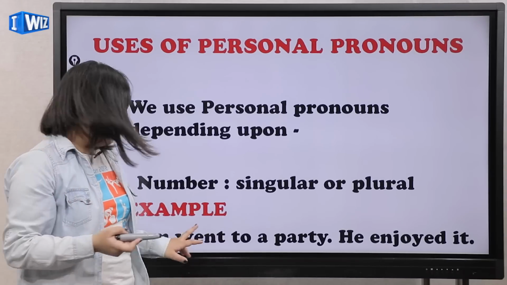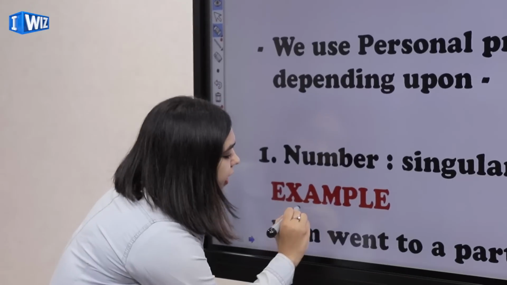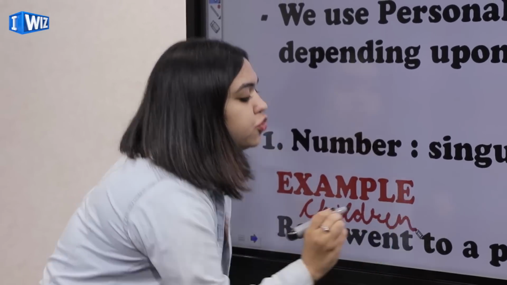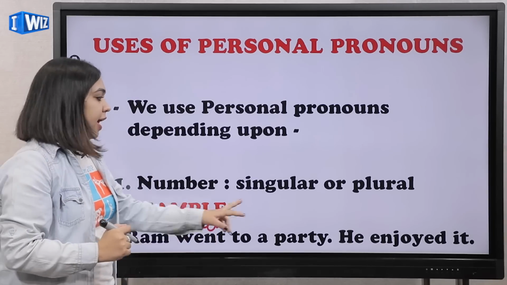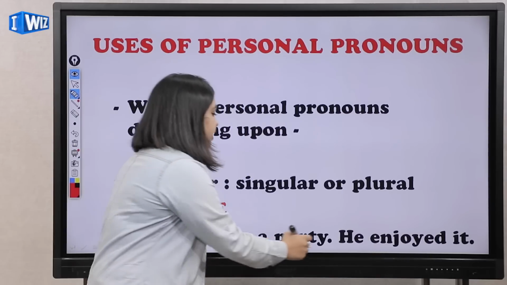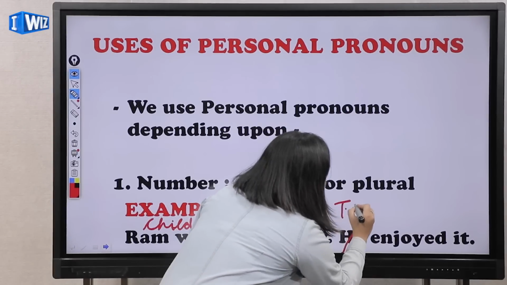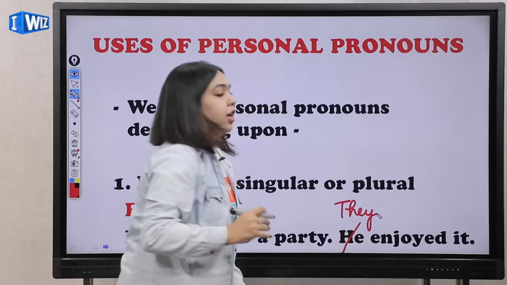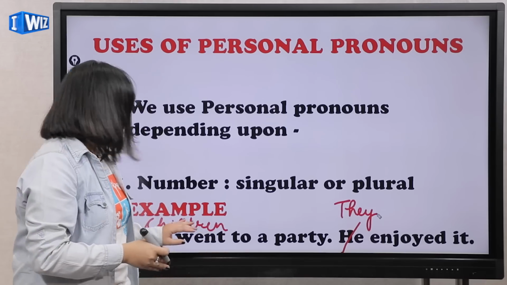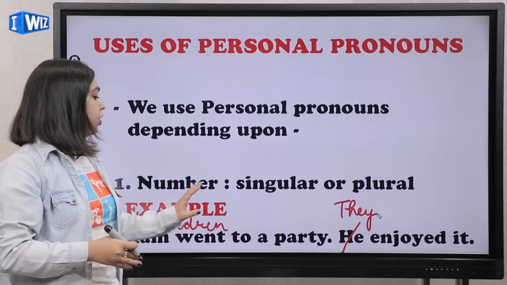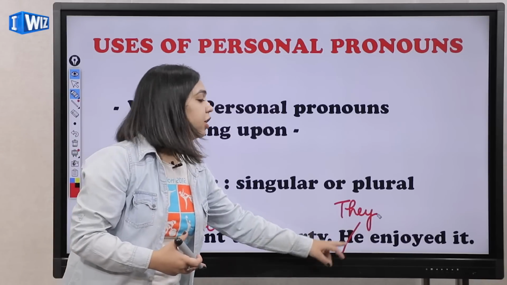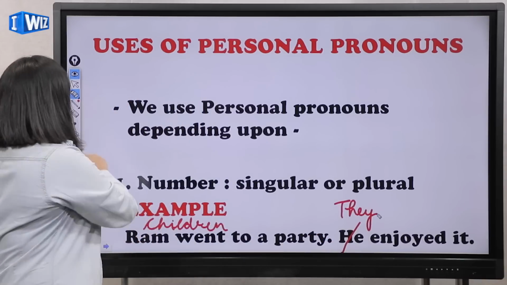If I say, instead of Ram, if I write children went to the party. Now, will I still say he enjoyed it? No, I will not say he. I will say that they enjoyed it. So, this is what this number point is trying to tell you, that when you change the number, it's going to turn into plural. Similarly, your pronoun will change. So, instead of he, you would write they. I hope that it's clear to you.